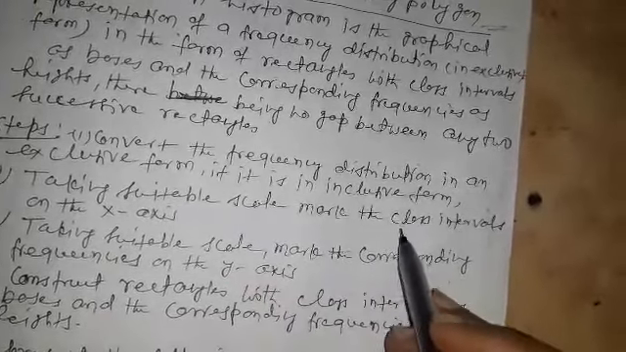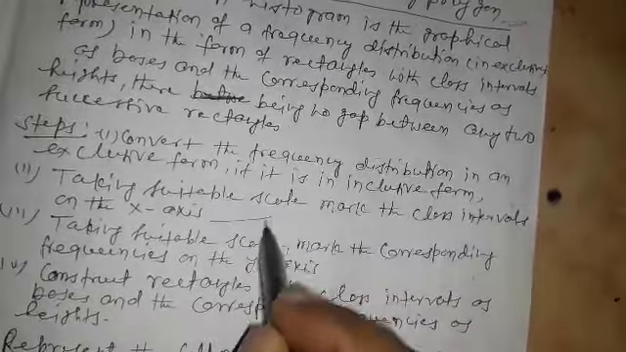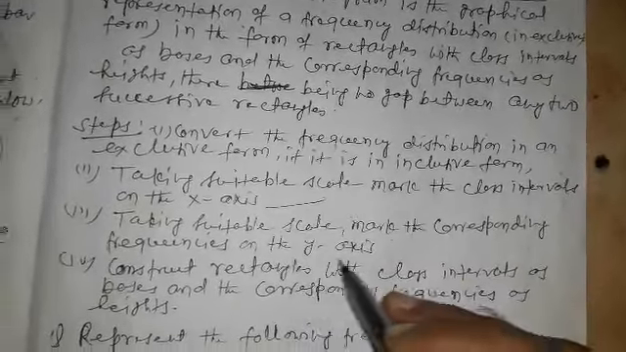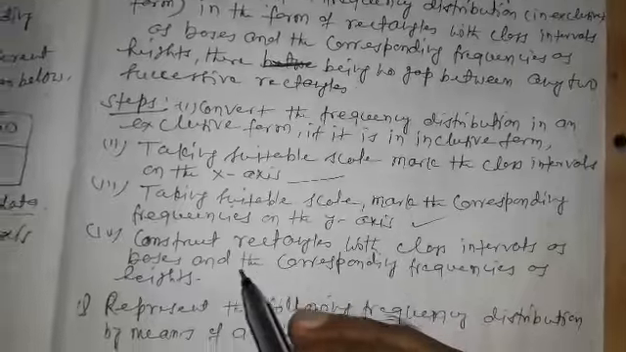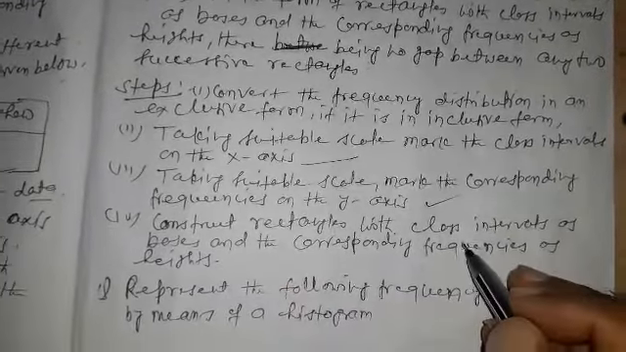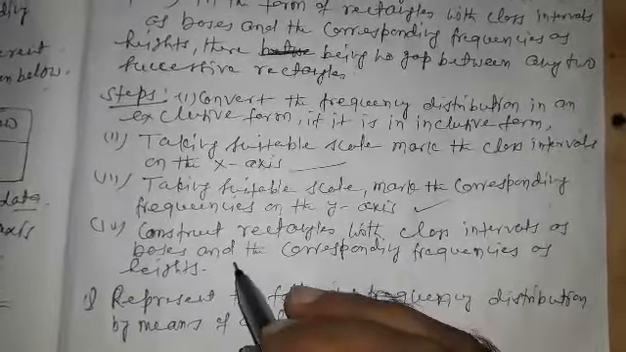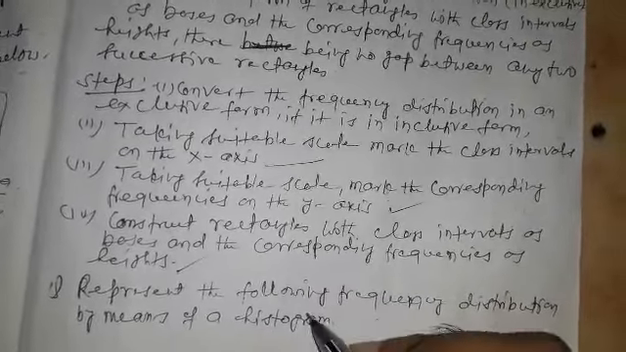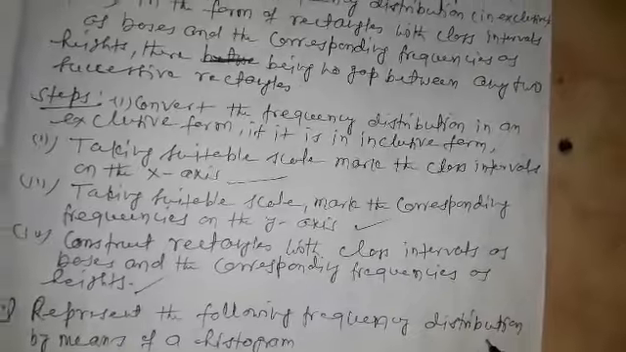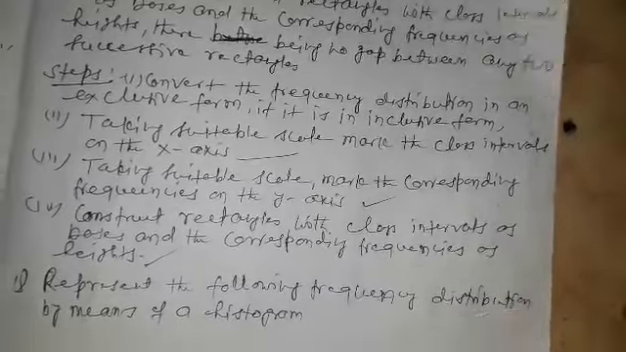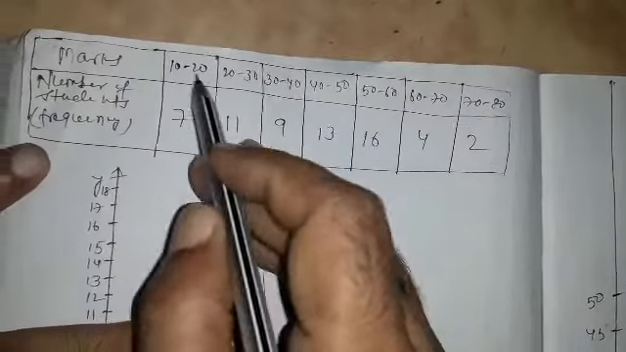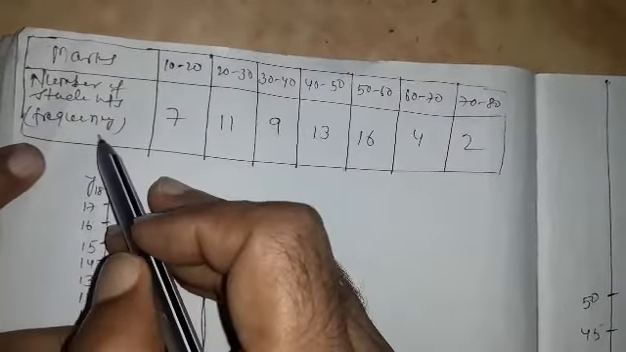Taking a suitable scale, mark the class intervals on the x-axis. Taking suitable scales, mark the corresponding frequencies on the y-axis. Construct rectangles with class intervals as bases and the corresponding frequencies as heights. Represent the following frequency distribution by means of a histogram. We have a question: marks obtained by students and number of students.